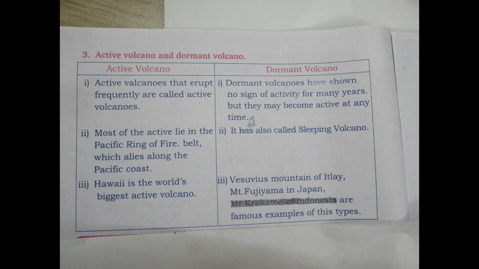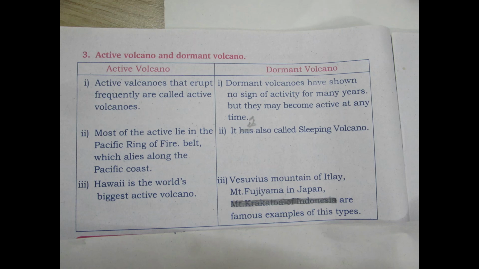Active volcano, second point: most of the active volcanoes lie in the Pacific Ring of Fire, which lies along the Pacific coast. Second point for dormant volcano: it is also called a sleeping volcano.